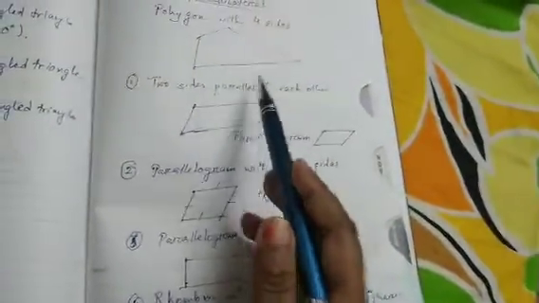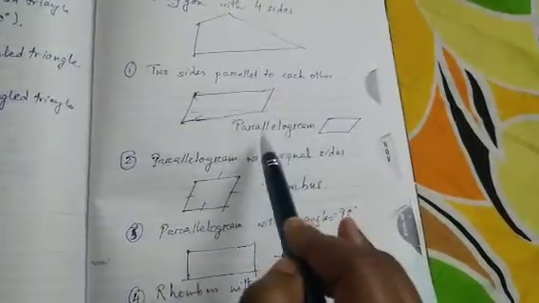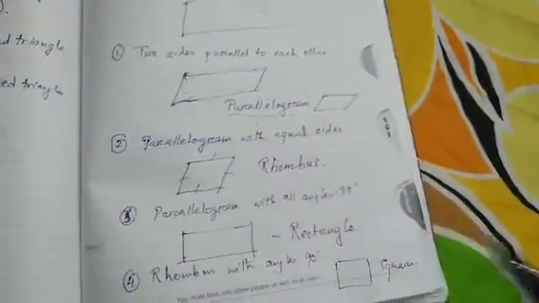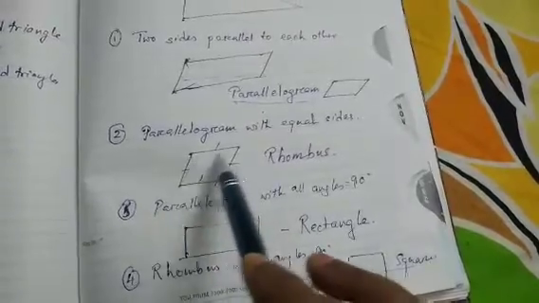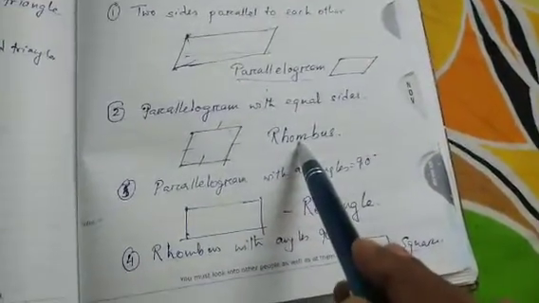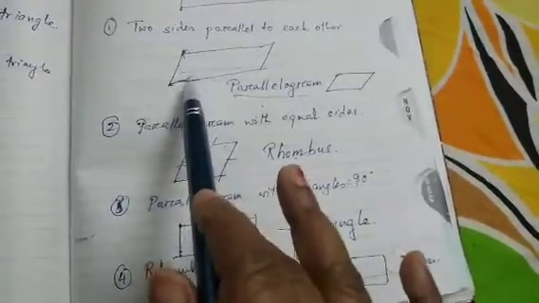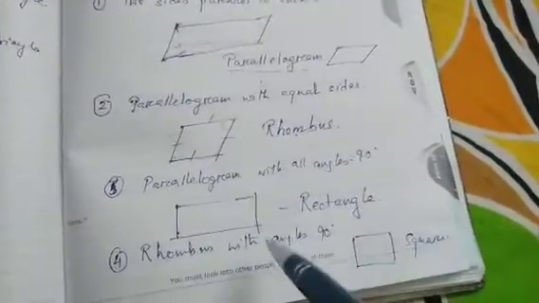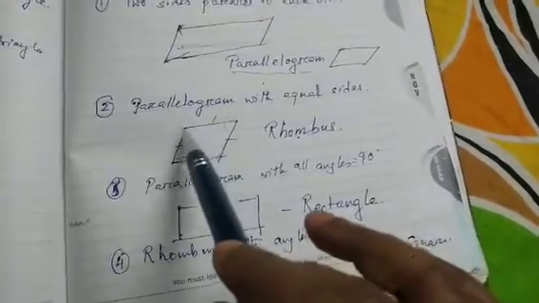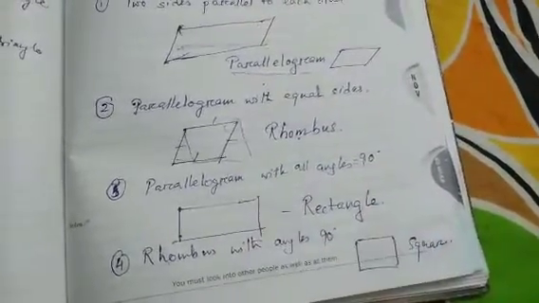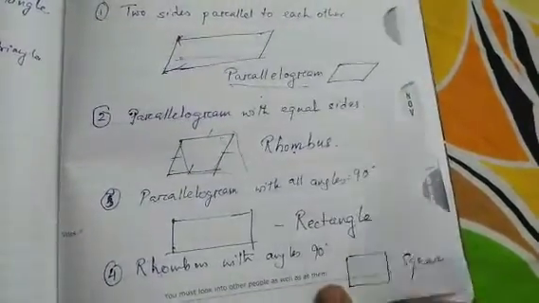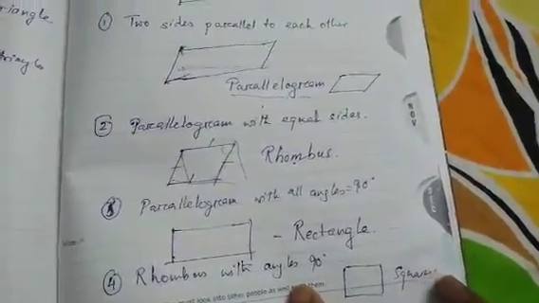So a quadrilateral, if I have the sides parallel, I call it a parallelogram. Next, a parallelogram, if the sides are the same, becomes a rhombus. A parallelogram, if the angles are 90 degrees, becomes a rectangle. A rhombus becomes a square if the angles are 90 degrees. So thus it is interconnected. All the 4 quadrilaterals are interconnected. So I can always shift from one to another.